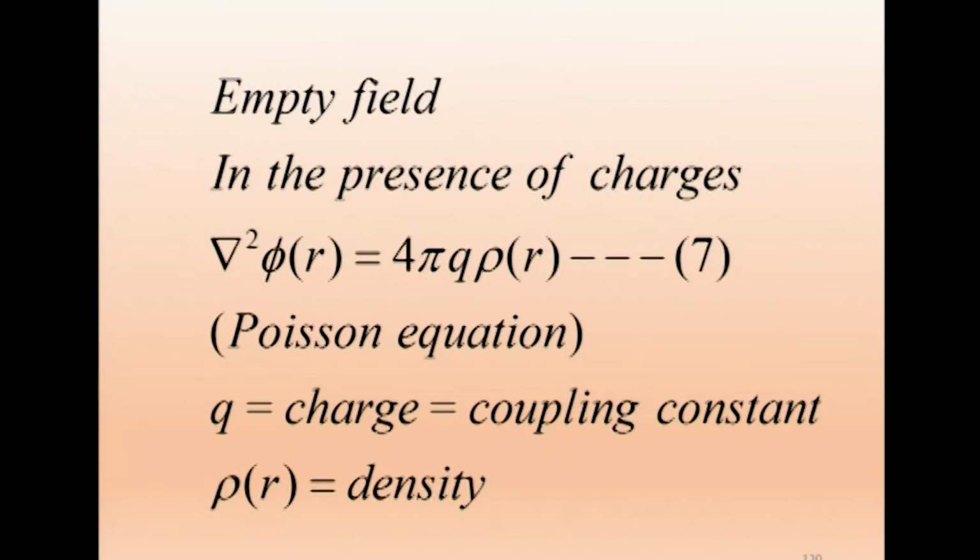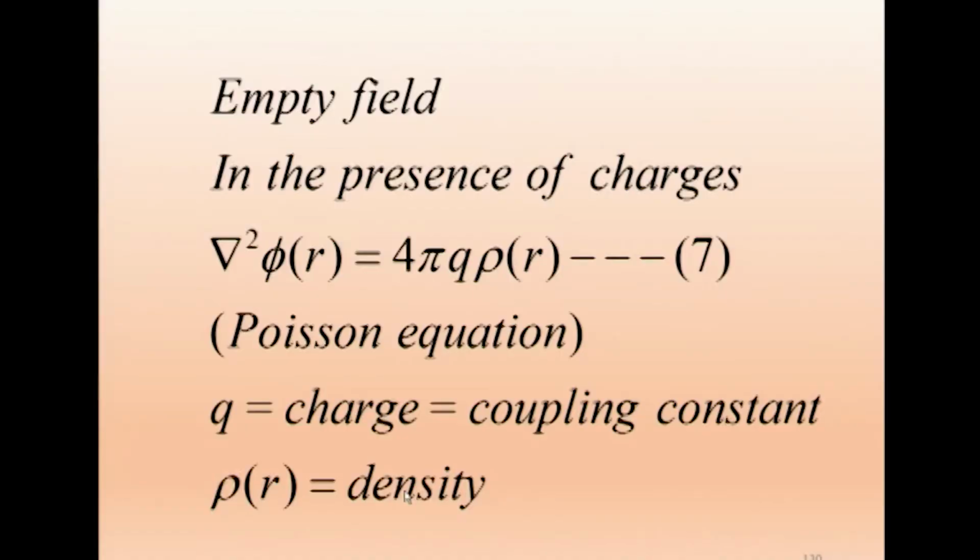When you say charge, it is vague. Actually we think we know charge very well, electronic charge, but when we think philosophically what is charge, charge is only a coupling constant. We have got a positive charge and a negative charge, they get attracted; positive charge and positive charge, they get repelled. What is actually charge? It is only a coupling constant, either it couples or it goes out. We call it a coupling constant. Charge is a coupling constant. Rho of r is the density.